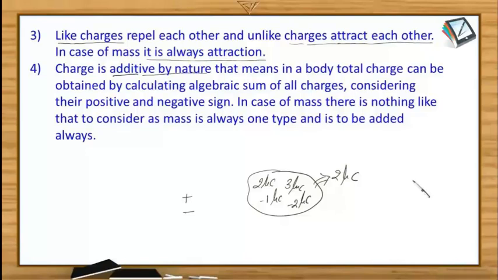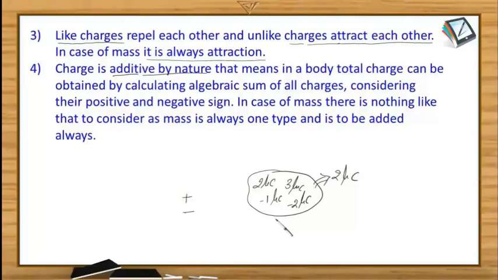So that is what is meant by the additive nature of charge. But in case of mass, as we know that it's always positive, it is of one type, so it is to be added always. So it can be said that it is also additive because it is always positive and all the numbers are to be added. But in case of charge, there is a difference. There are two kinds of charges. One is positive and the other one, the negative.